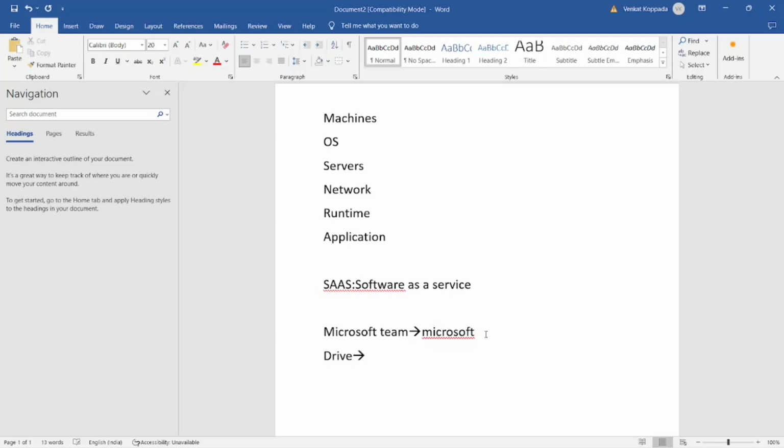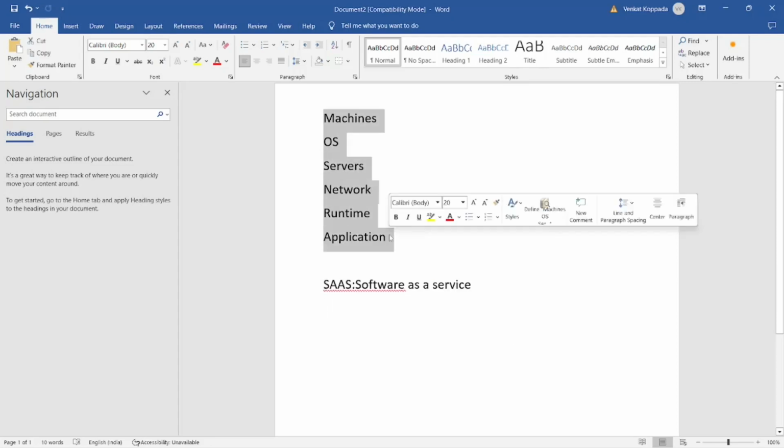We use this application to store documents. We can store videos, audios, photos, PDFs, etc. Up to 15 GB it is free. After that, we have to purchase the storage for rent. Here Google is maintaining this application and we are using it for business purpose. So this is an example for SaaS. In case of SaaS, everything is taken care of by the cloud provider.